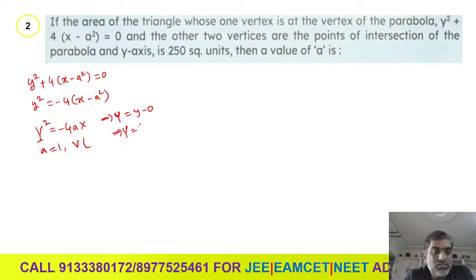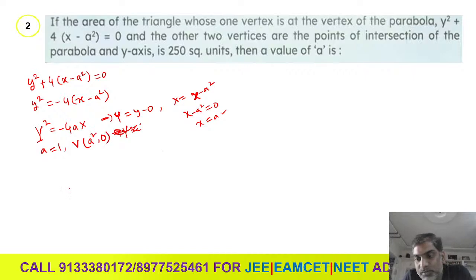Then we can get a 0 here. And next capital X is equal to x minus a square. That means x minus a square equal to 0, so x is equal to a square. So the vertex is (a square, 0).